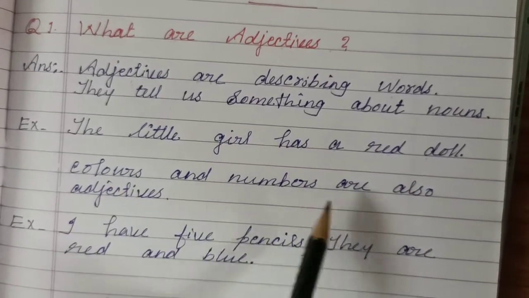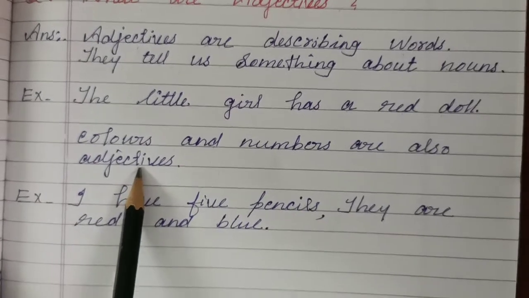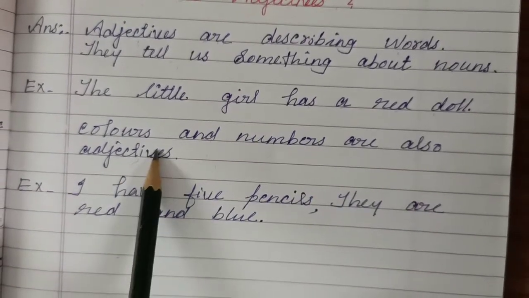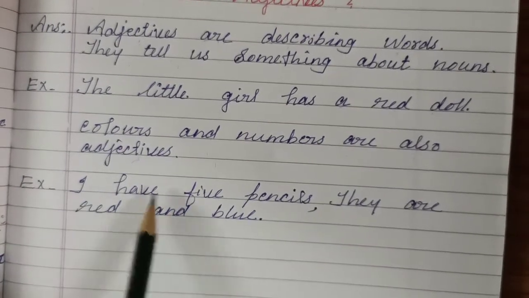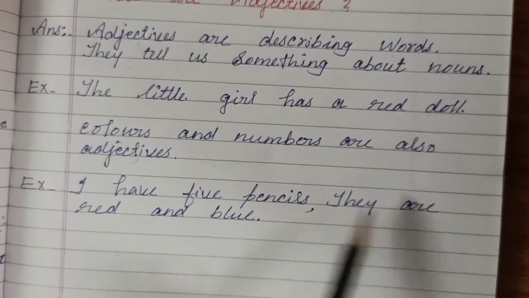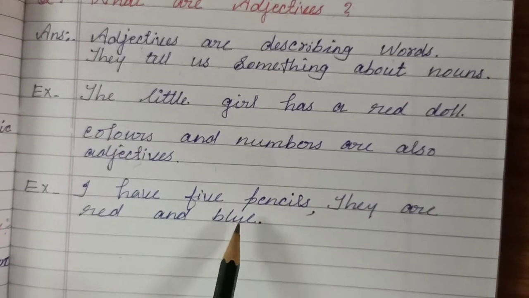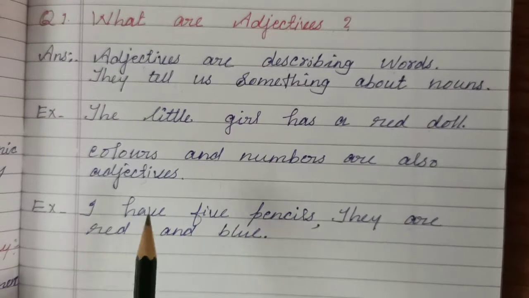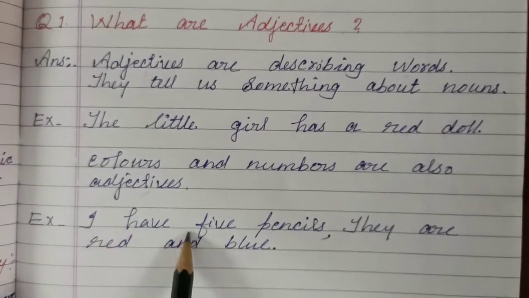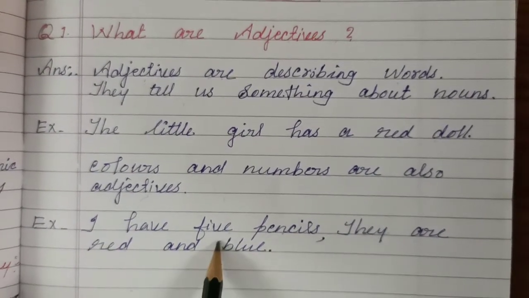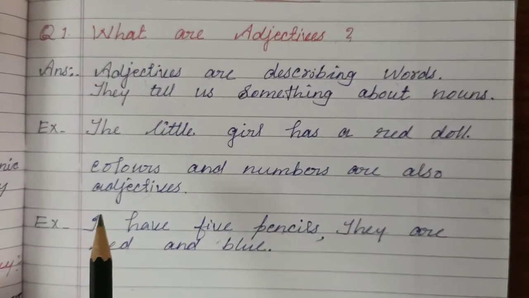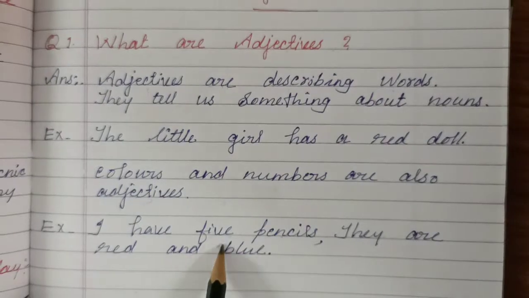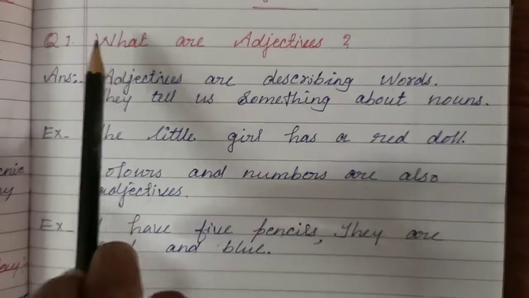Colors and numbers are also adjectives. Example: I have 5 pencils. They are red and blue. Okay, all of you take your English language copy, write down the heading, then write the definition with the example also.